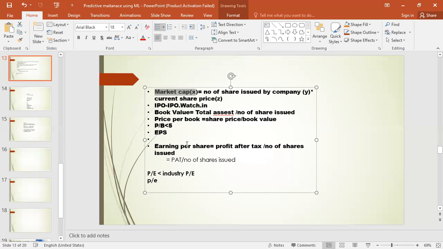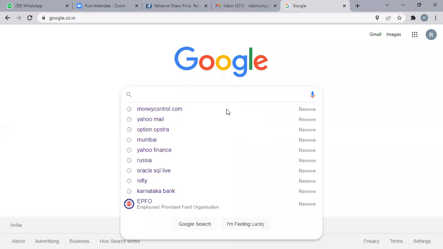That is called the promoter holding. The current share price of Reliance is around 2,368 at present. It is traded at 2,368. Similarly, for market cap, if you go to the Moneycontrol app, or just type moneycontrol.com in Google.